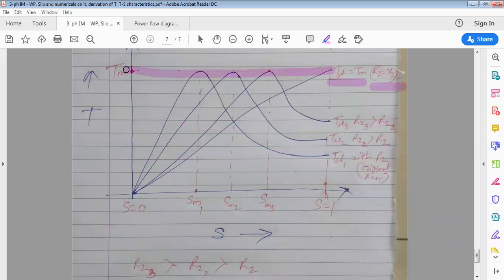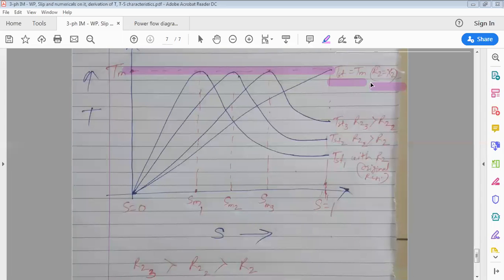Now the starting torque is increasing, but observe the maximum torque. Is its magnitude the same or different in all the cases? Initially the resistance was R2, then in the second case more, in the third case more again. So the starting torque produced by the motor increases. But is the magnitude of the maximum torque the same or different in all the cases?